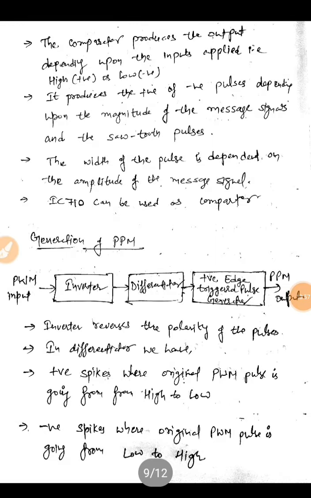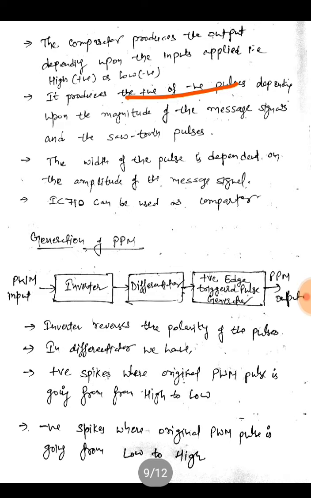The comparator produces the output depending upon the inputs applied, that is the sawtooth wave and an analog input signal. It produces a positive or negative pulse depending upon the amplitude of the message signal as compared to the sawtooth pulses.